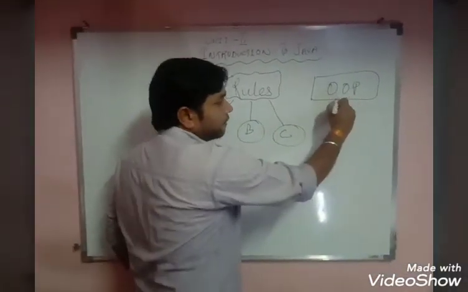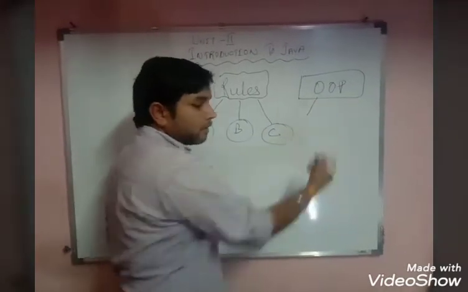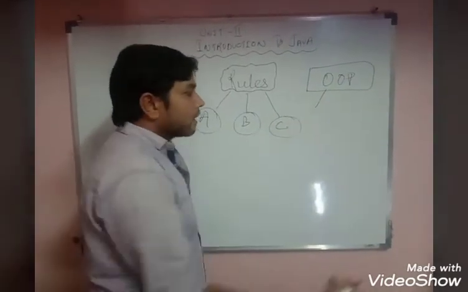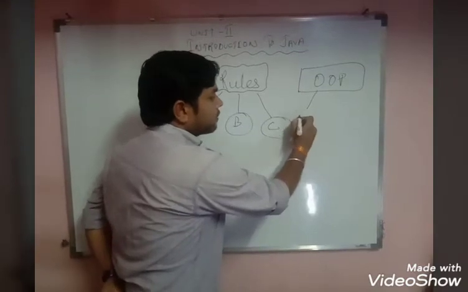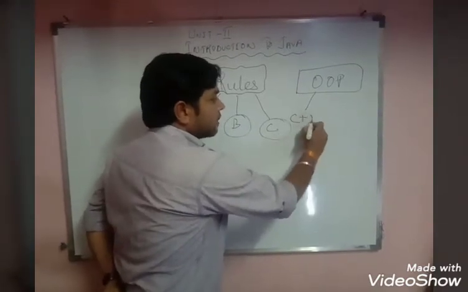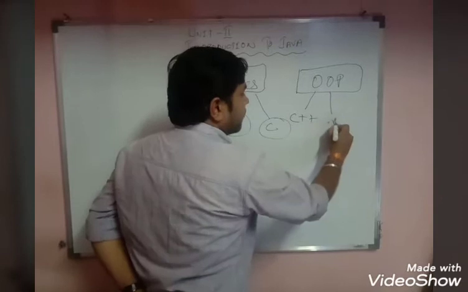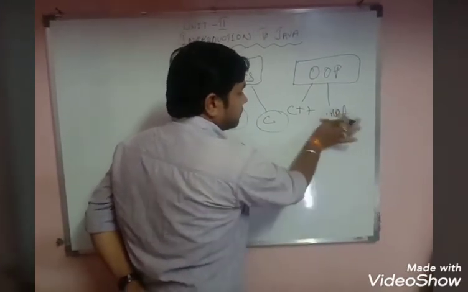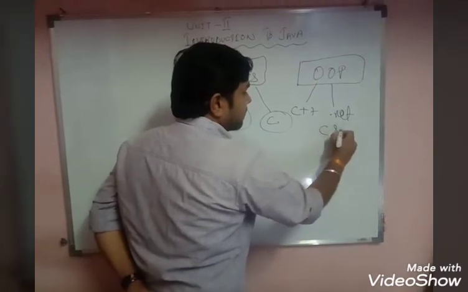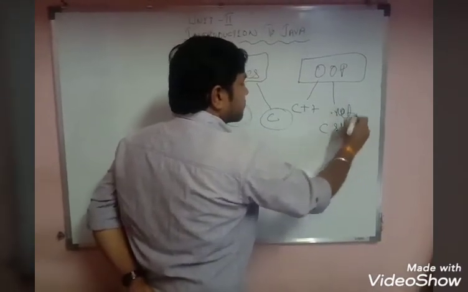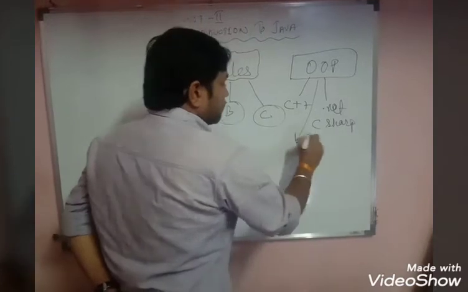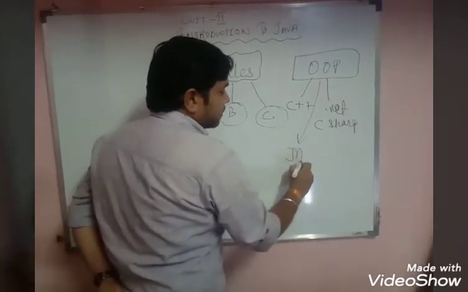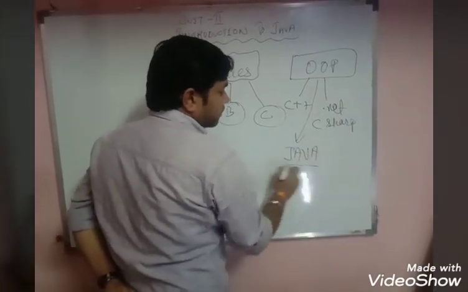With the help of the object oriented approach, many programming languages were developed, for example C++, .NET, or we can also say C#. These are also programming languages. With the use of OOP, another programming language is written, that is Java. This is also a programming language.